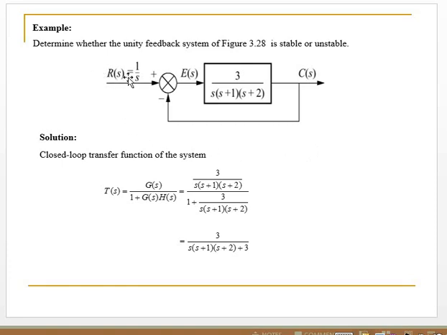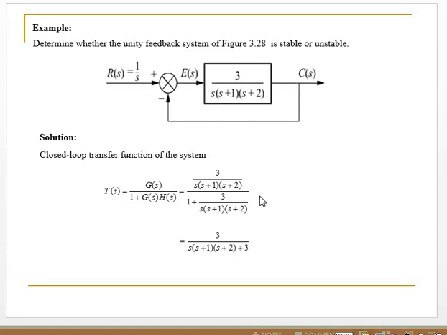R(S) is a unit step function, and the Laplace of the step function is 1 per S. There is the forward gain and the unity feedback, and C(S) is the output.